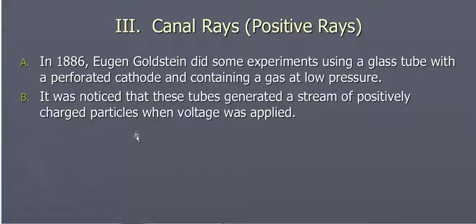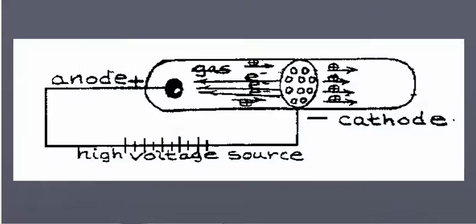In 1886, Eugene Goldstein did some experiments with a glass tube with a perforated cathode, and it contained a gas at low pressure. And in his tube, there was a stream of positively charged particles whenever a voltage was applied. A canal ray tube looks very similar to a cathode ray tube. The difference is the particles stream toward the cathode. They stream toward the negative electrode.